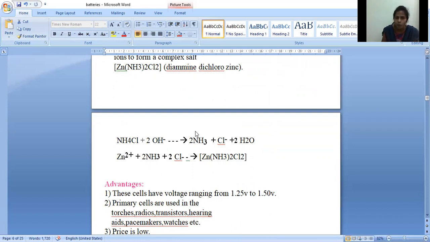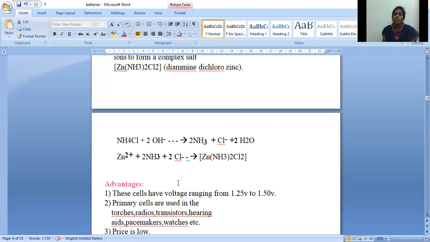And now this ammonia liquid and chloride ions react with the zinc container to produce the complex salt, that is Zn(NH3)2Cl2. This is called diamine dichlorozinc. So this complex salt is produced, and this complex reduces the lifetime of the zinc carbon batteries or the Leclanche cell. And this is solely responsible for the rust formation inside the battery cell.